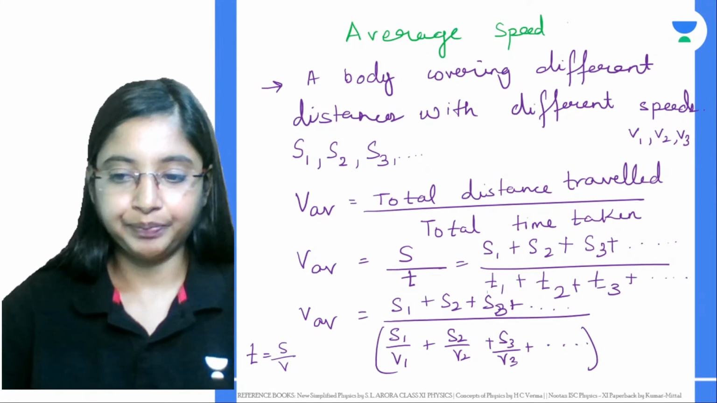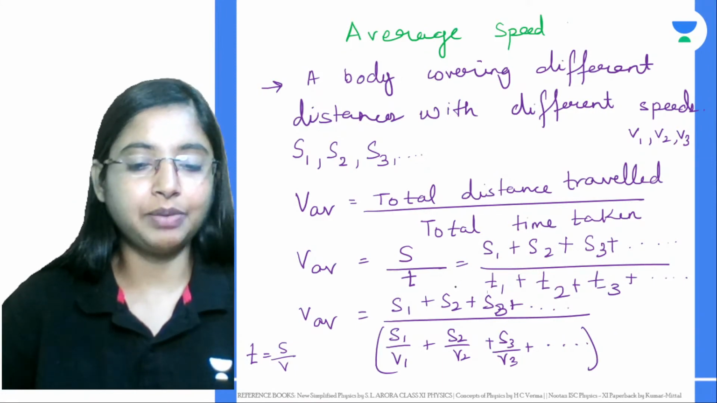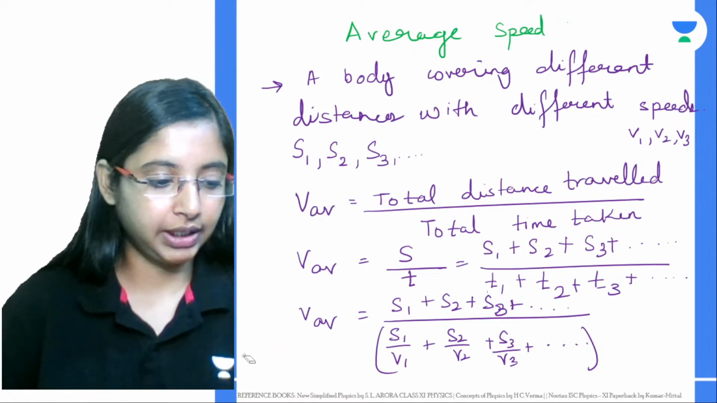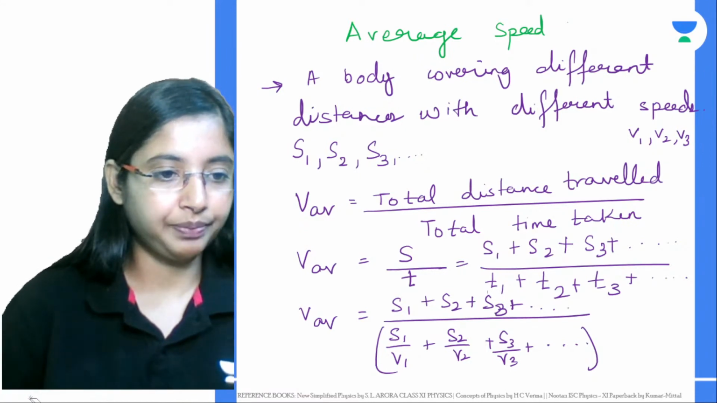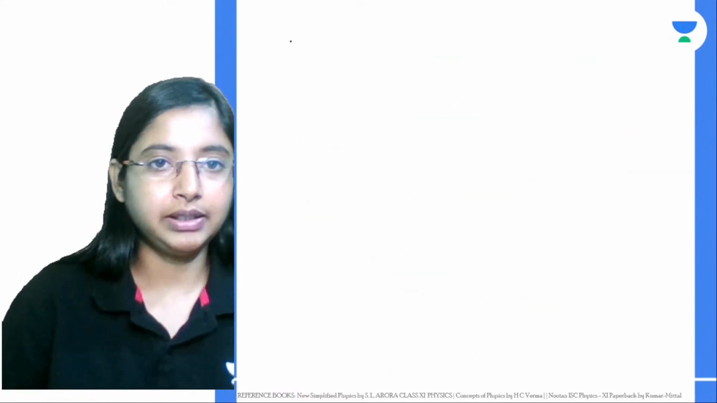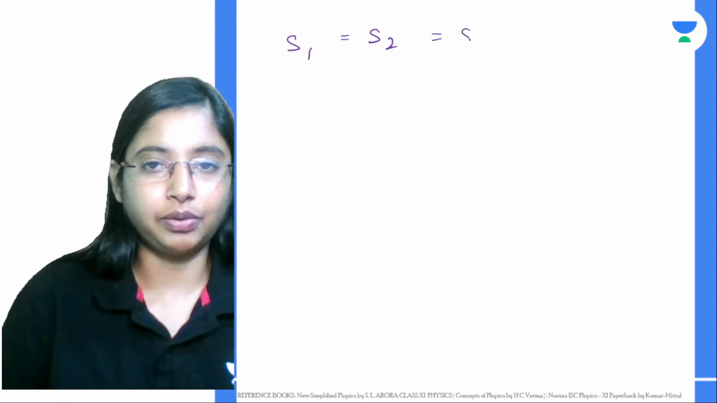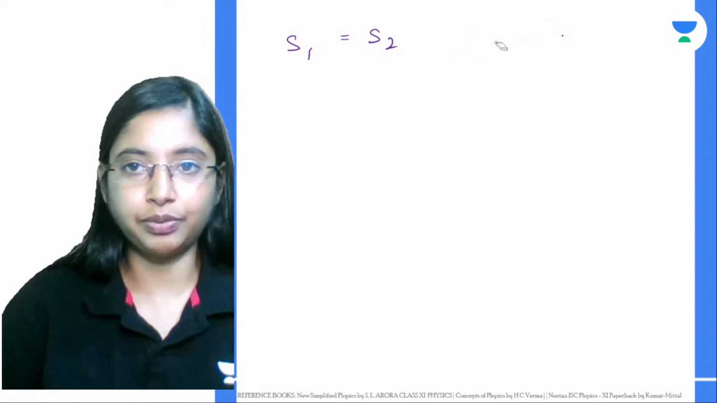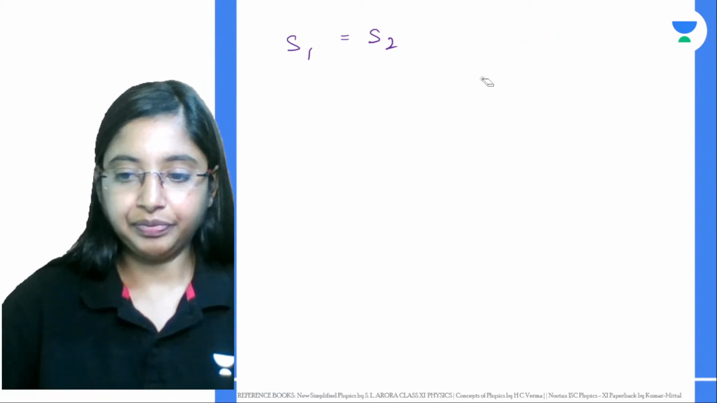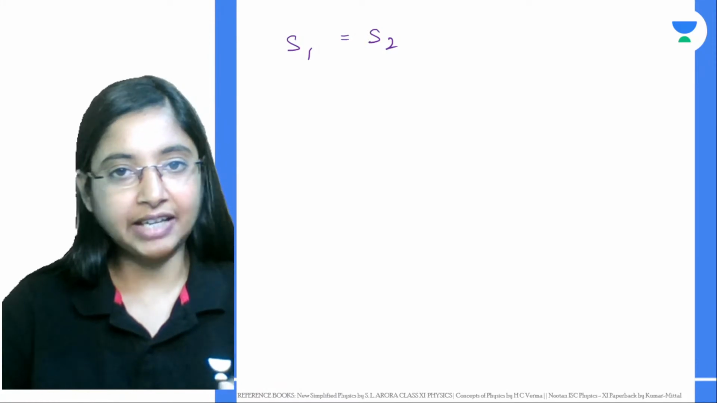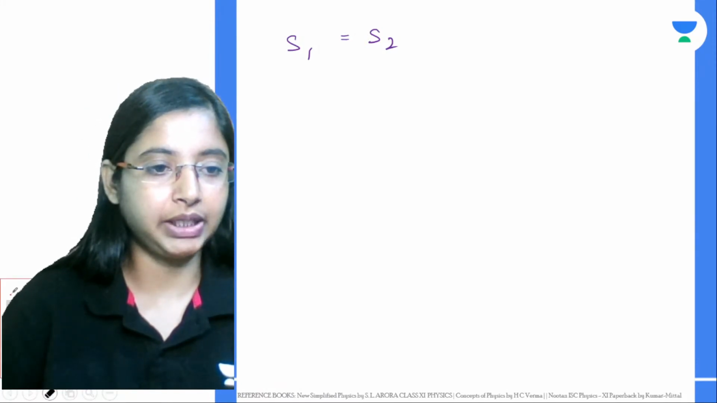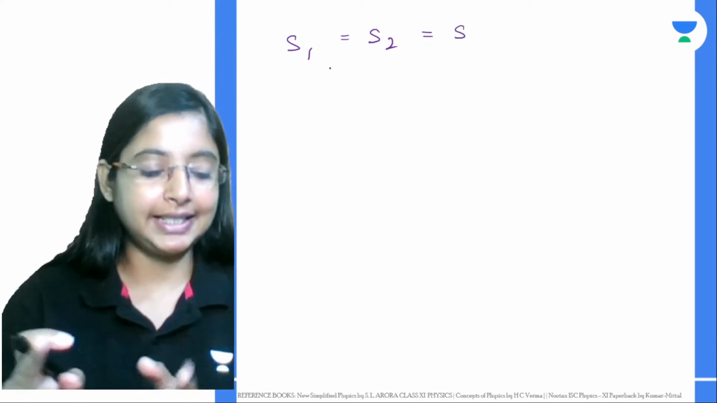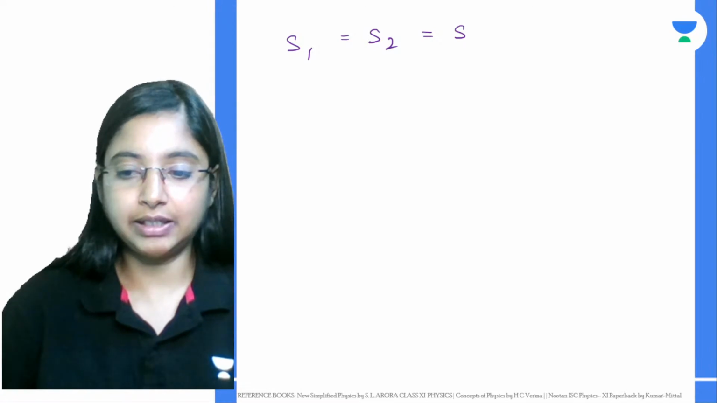In case the distance traveled becomes equal, the first assumption we are making is that S1 is equal to S2 is equal to S3. Let's say all of this becomes S, or let's just take two distances, S1 and S2. The distance it is covering is the same, but it's covering with different speed.